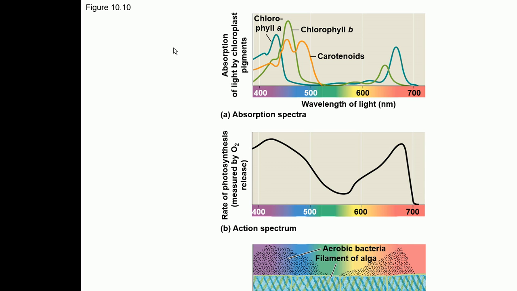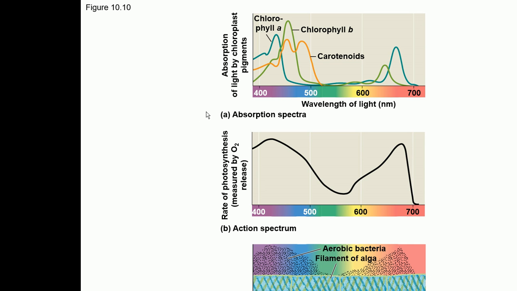So this is showing you the absorption spectrum. So you can see this is chlorophyll A, and this is the absorption spectrum for chlorophyll A, this is for chlorophyll B, this is for carotenoids. So you can see one peak here for chlorophyll A, and another peak here for chlorophyll A. So it absorbs the light best in this red region and in this blue region.